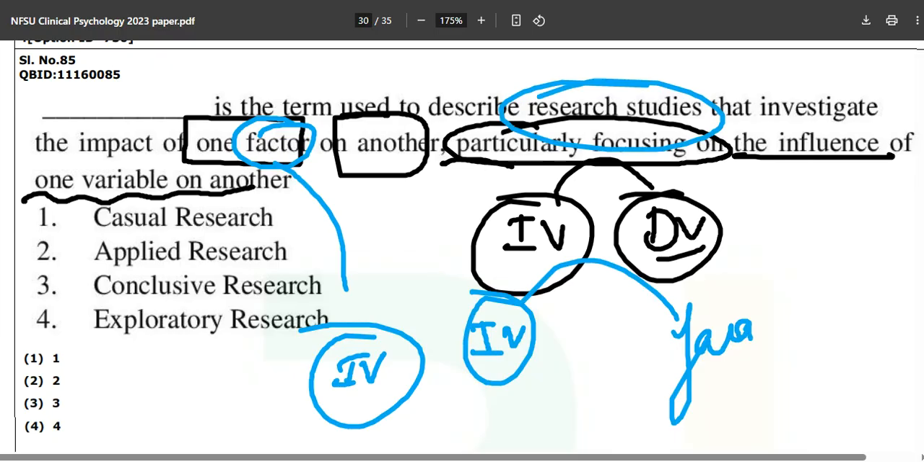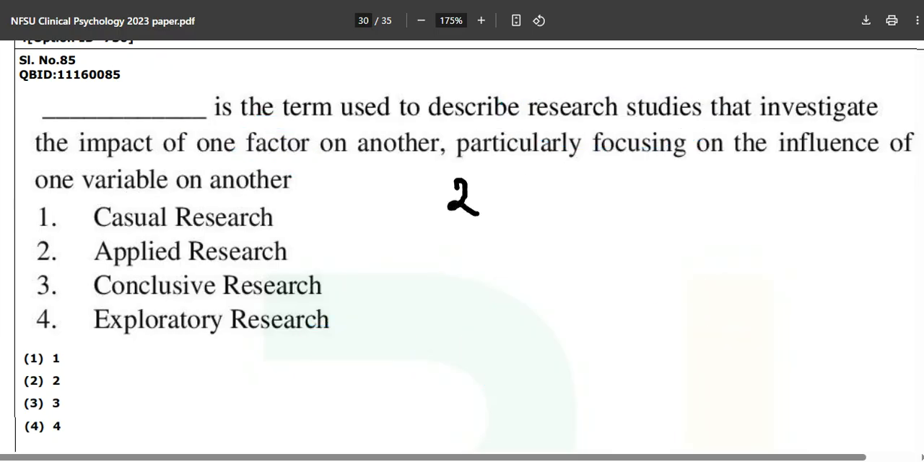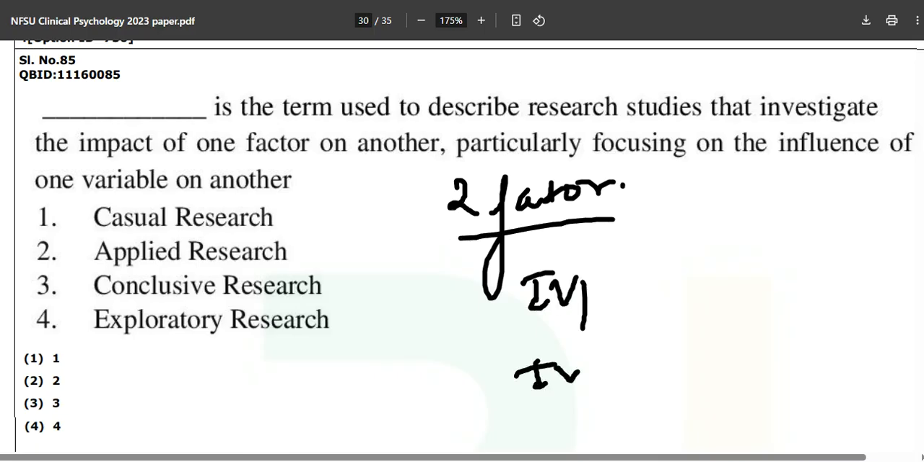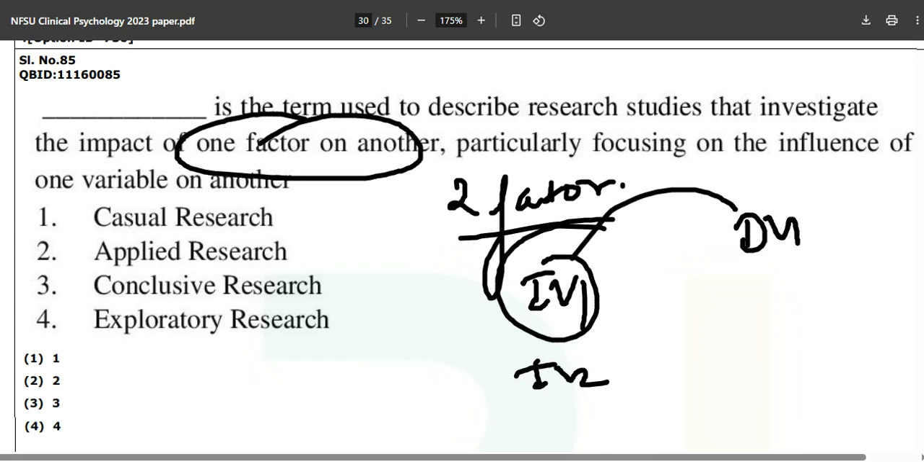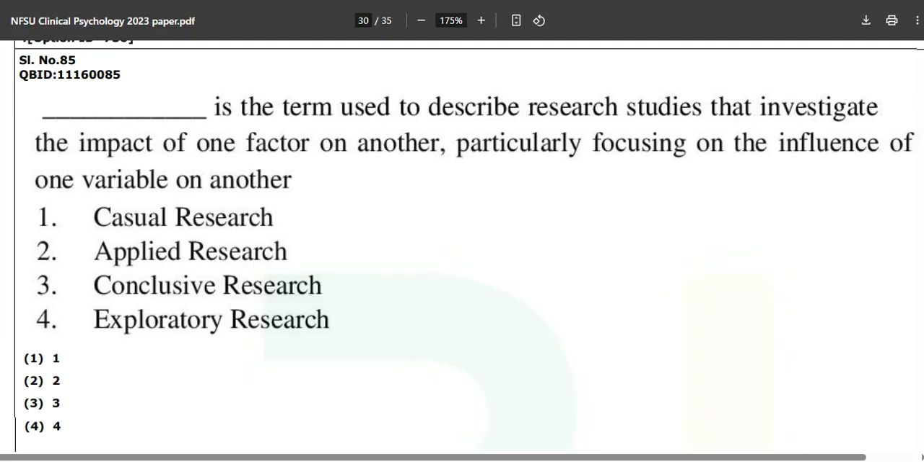So if a statement says we are having two factors in our study, what does it mean? We are having IV1 and IV2. It can be 3, 4, 5, whatever, but the impact of one factor on another means IV1 will have an impact on DV1 or DV2, focusing on the influence of one variable on another. So whether we are talking about applied research, conclusive research or exploratory research, this is not happening.